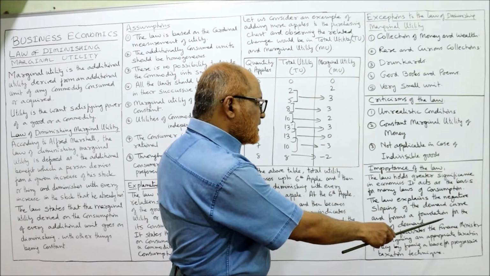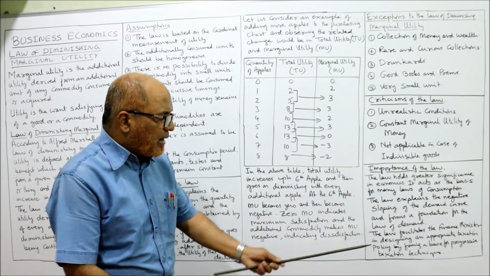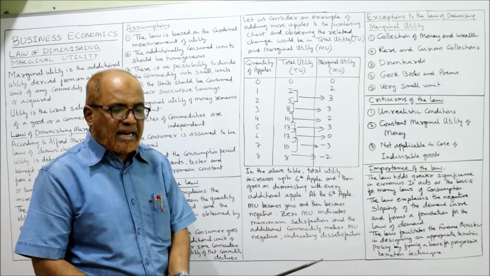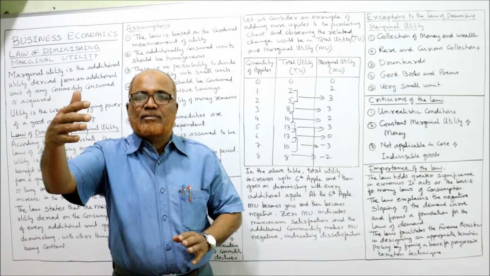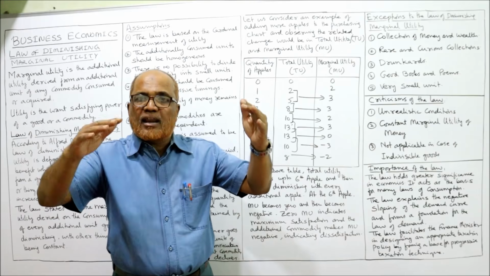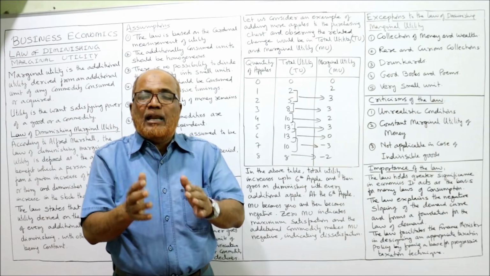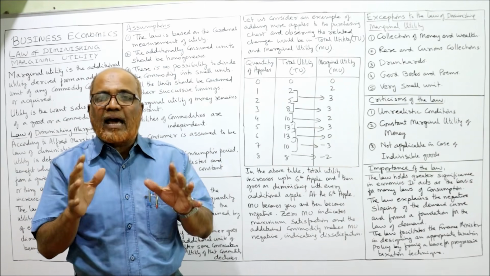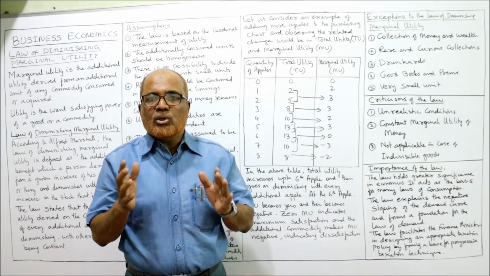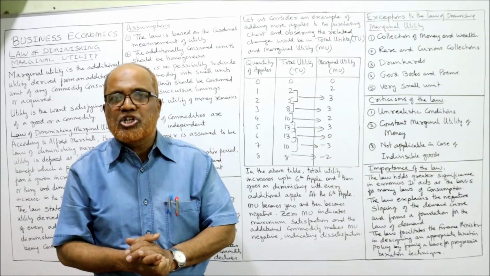Then the law facilitated the finance minister in designing an appropriate taxation policy by framing a base for progressive taxation technique. Normally in India also we have progressive tax. As the income increases, the rate of tax will also increase. So the finance minister will take the help of law of diminishing marginal utility in framing a tax policy. That's all. So this is the end of this topic called law of diminishing marginal utility.